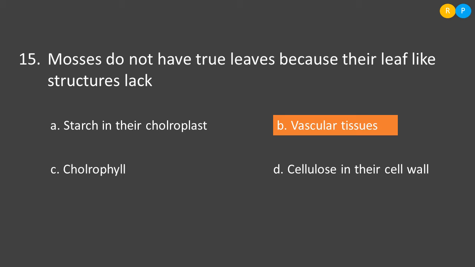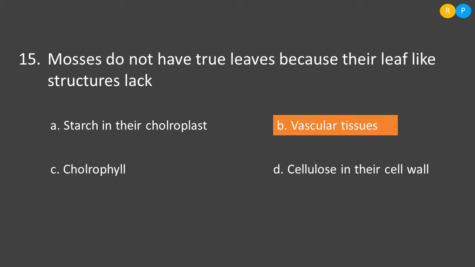Because of these tissues, it can circulate its required things through it. Without vascular tissue, higher plants would not be able to circulate the things prepared in the leaf. Clear? The food synthesized will be circulated through the phloem tissue, and whatever water and minerals are required will be circulated through the xylem.